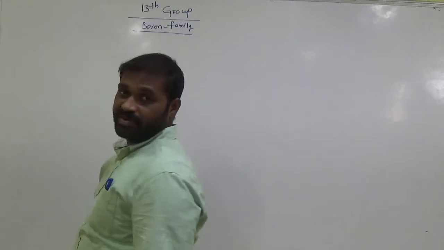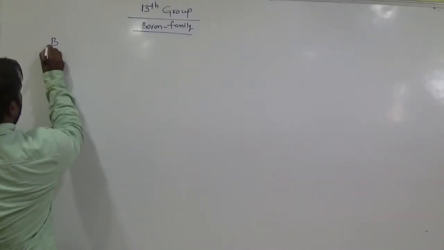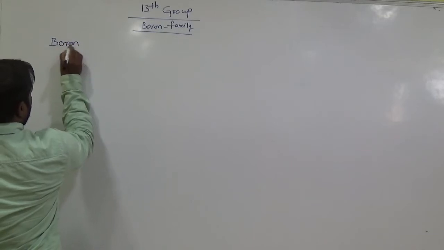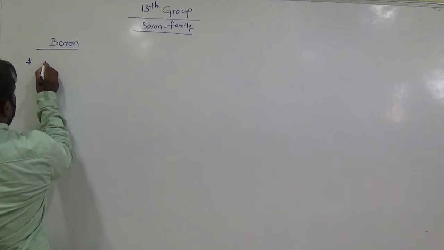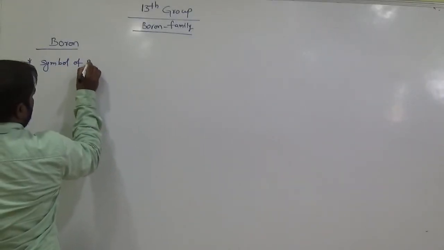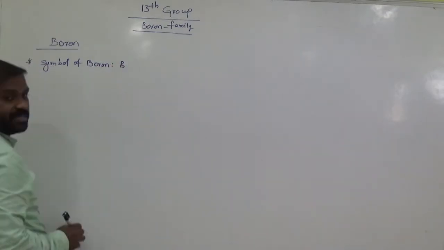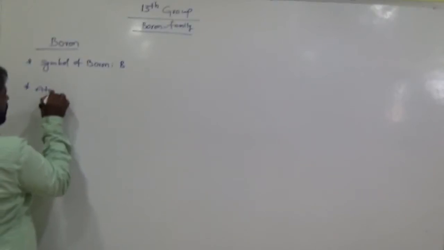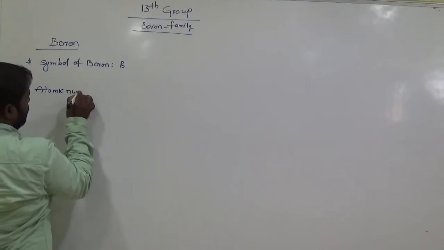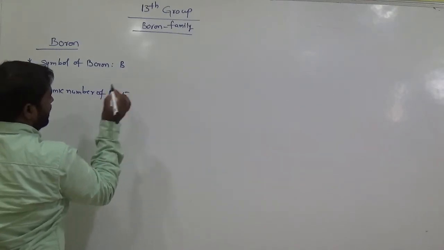Boron family. Today we are going to discuss boron. Symbol of boron is B. Am I right? Atomic number of boron is 5.